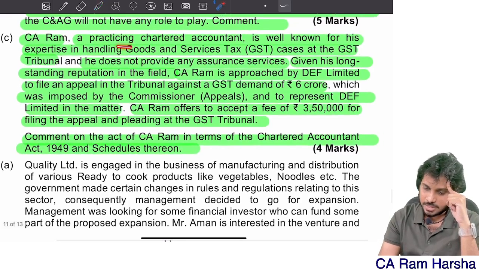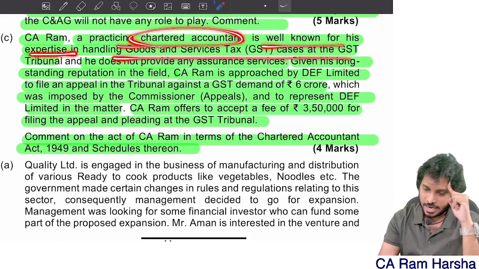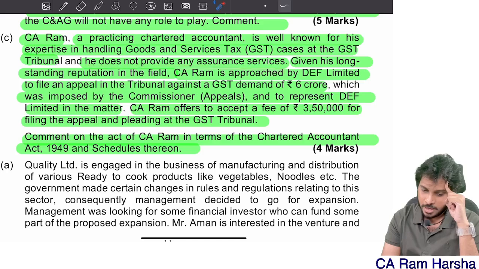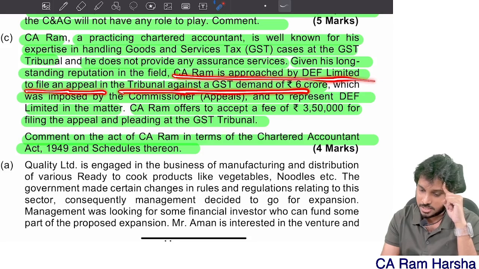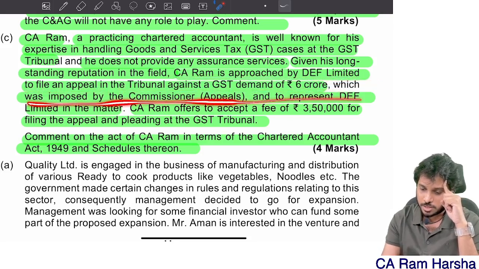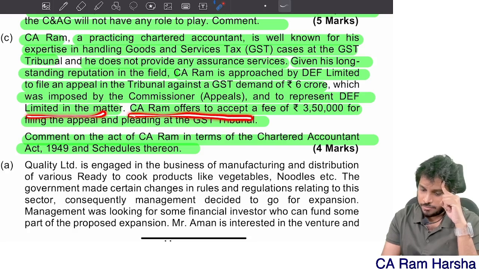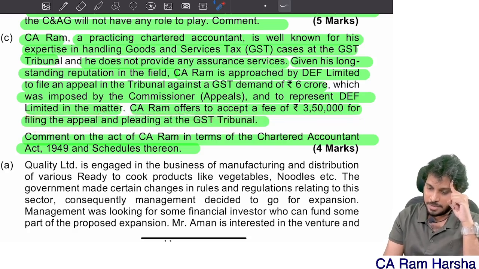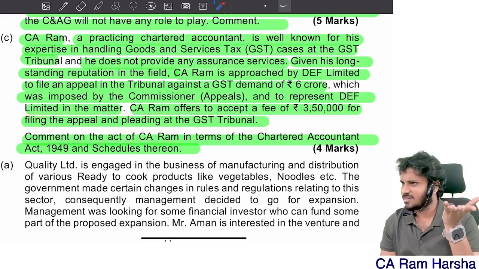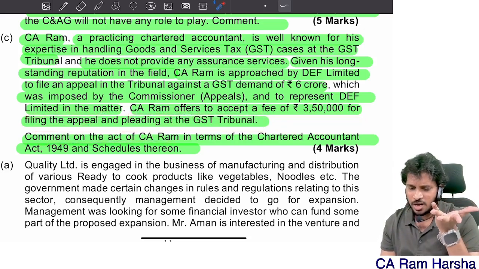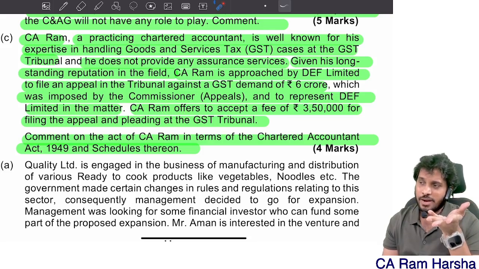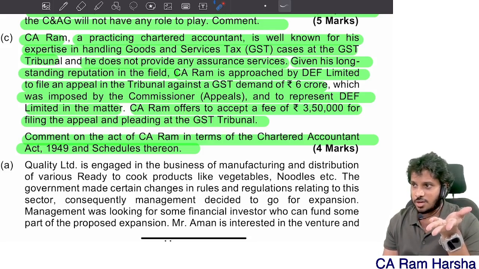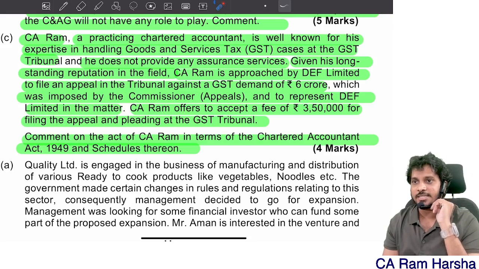He is a practicing CA and is well known for his expertise in handling GST. He does not provide any assurance. Given his long standing, he was approached by DF Limited to file an appeal in the tribunal against a GST demand of 6 crore, which was imposed by the commissioner, and to represent. He was offered fees of 3,50,000 for filing the appeal and pleading at the GST tribunal. Yeah, he can accept. He's not guilty. You can provide non-audit services and all. Yes or no? Non-assurance services too. Non-audit client. Anyhow, you are not providing any assurance or audit, so you can provide. You are not treated as guilty.